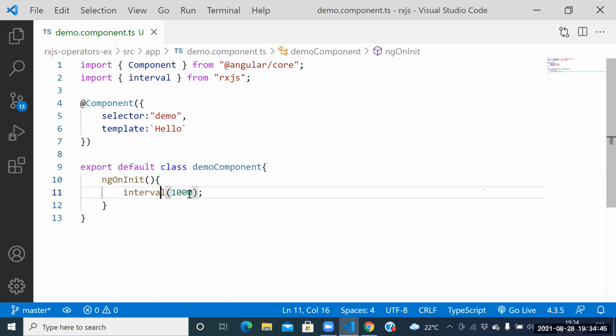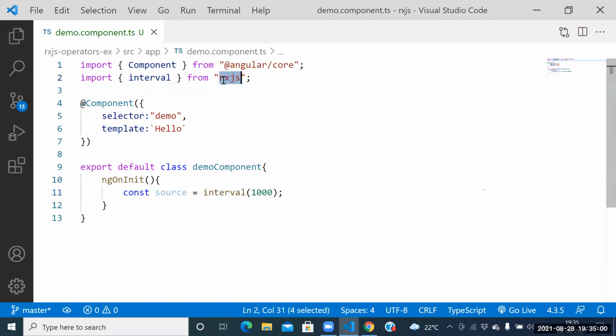Fine. See this one again. Finally, what will it give? Observable. Interval also gives asynchronous communication. Interval is also present in RxJS. Ram, Deshmukh, everyone, guys, I know it's a little bit tough, but there is no option for us.